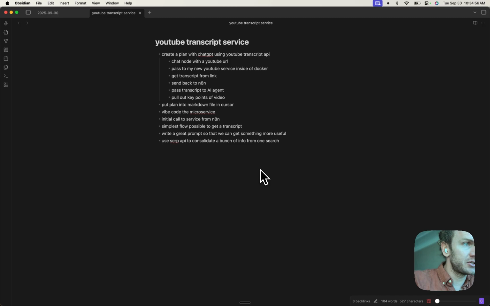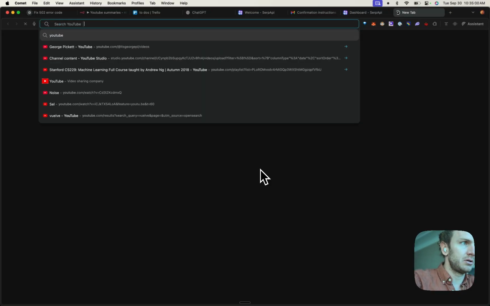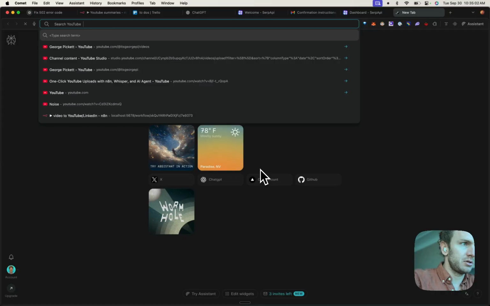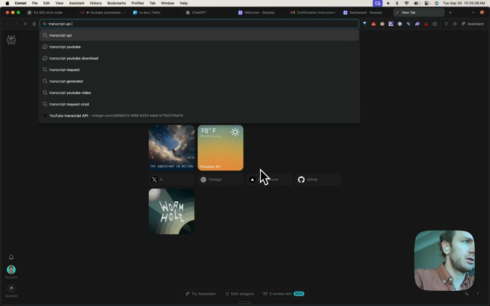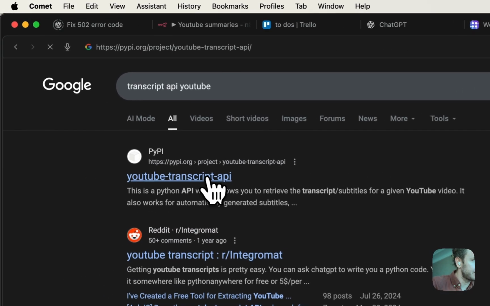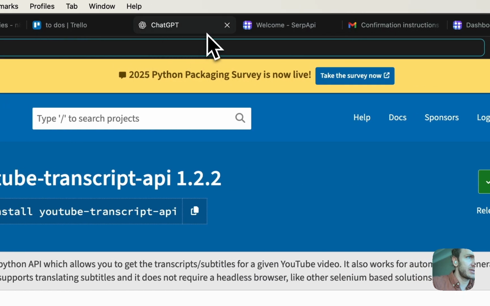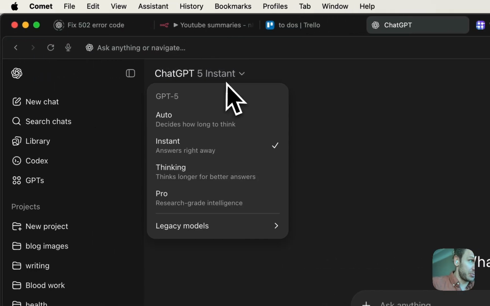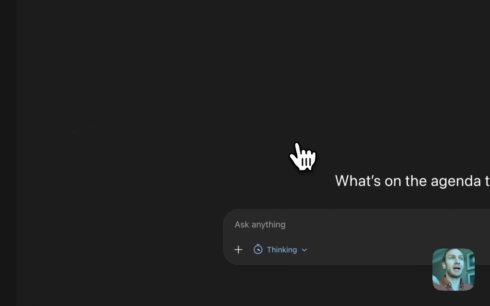So the first thing I'm going to do is just confirm this is the right thing. So this is the Python package I want to use. And the first thing I want to do is create a prompt in ChatGPT just to show me. Basically, I'm going to ask it. I'll just do it here.